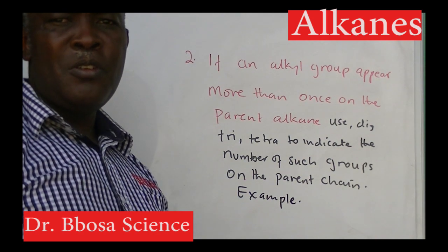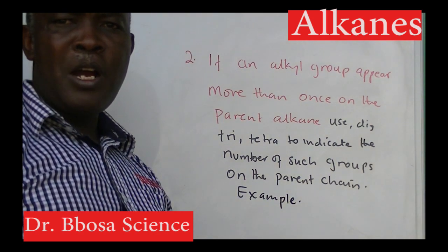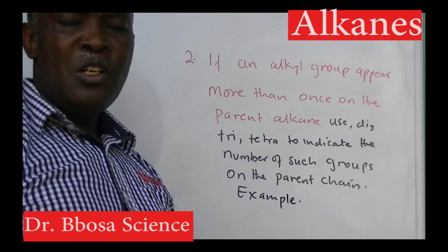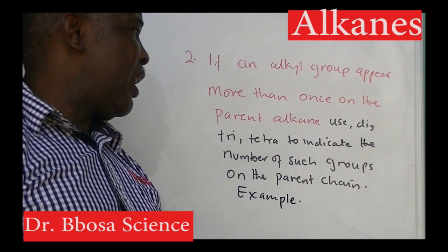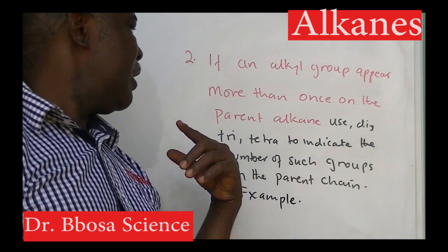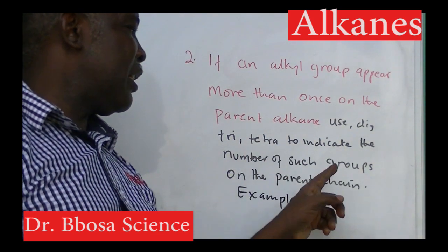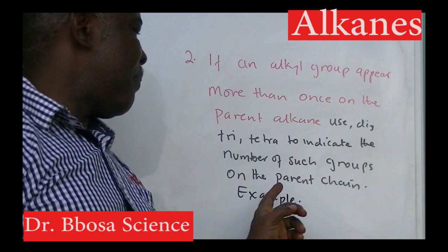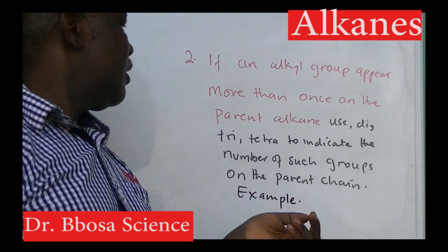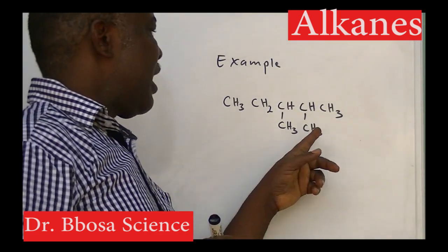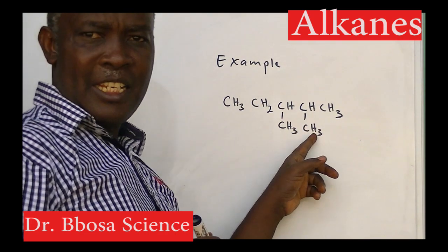Rule number 2: if an alkyl group appears more than once on the parent alkane, use di, tri, tetra to indicate the number of such groups on the parent chain. For example, this compound has 2 methyl branches.